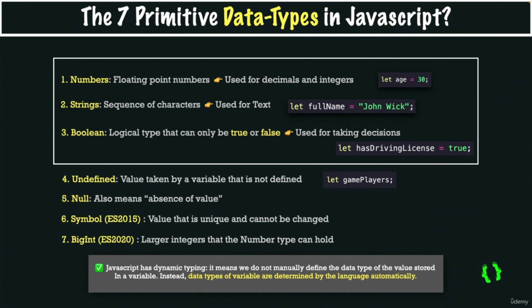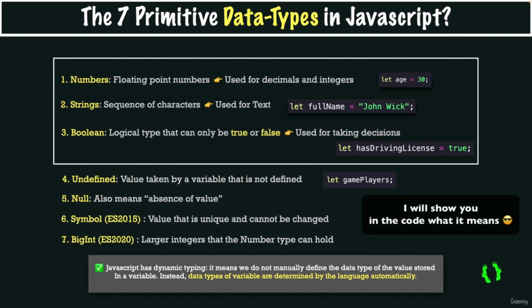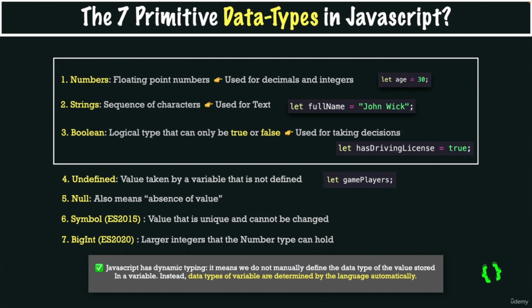And this distinction between value and variable is pretty important because in JavaScript, it's the value that has a type, not the variable. So variables simply store values that have a type. Many people don't know about this detail or just don't care, but this is how it actually works. Now, another important application of dynamic typing is that later in our code, we can assign a new value with a different data type to the same variable without a problem. For example, a variable named x can initially be a number and later a string. That's not a problem at all.